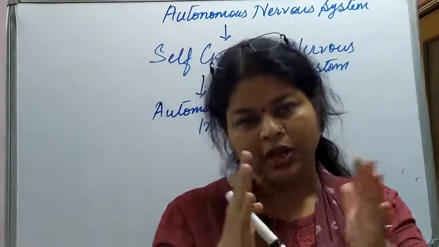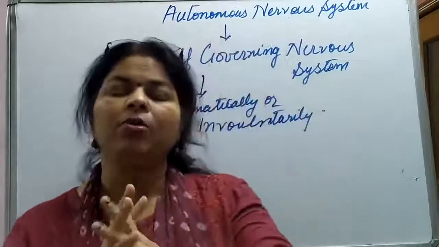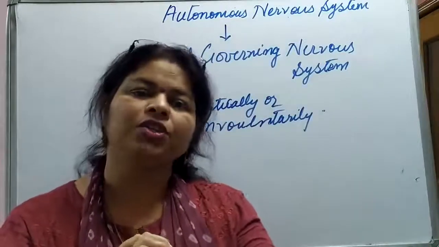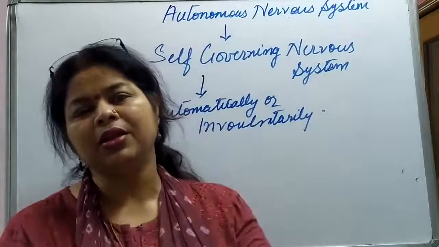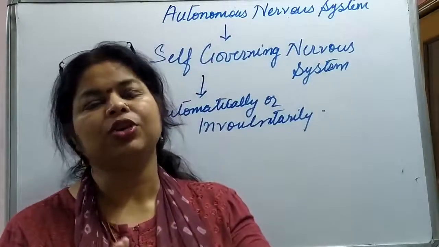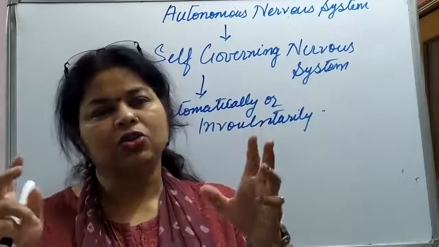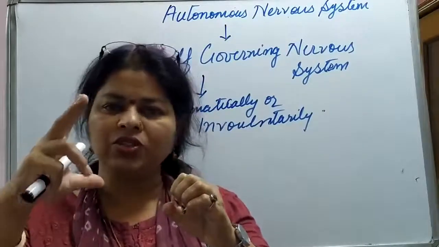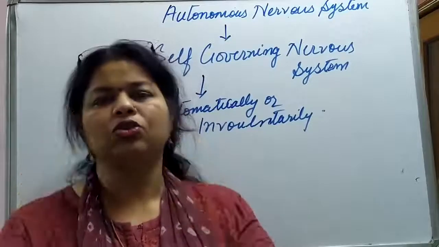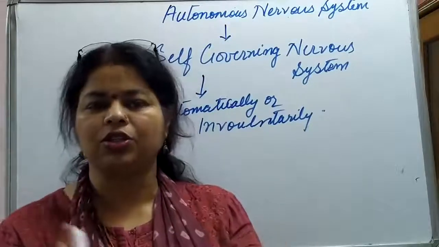So they are antagonistic to each other. With blood vessels, constriction is carried out by the sympathetic, while the parasympathetic helps in dilation. So two types of activities, opposite to each other.